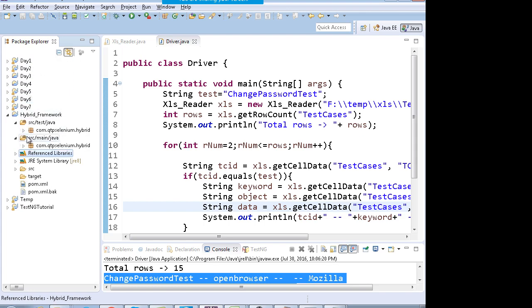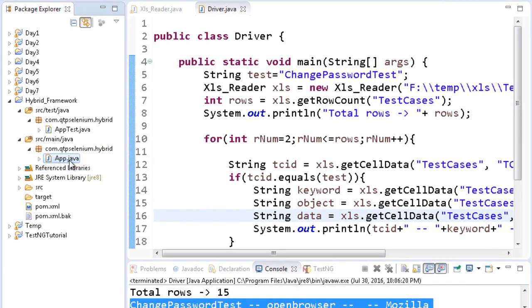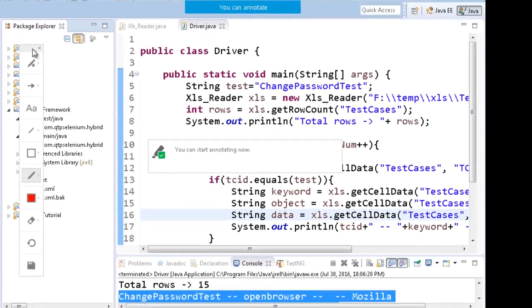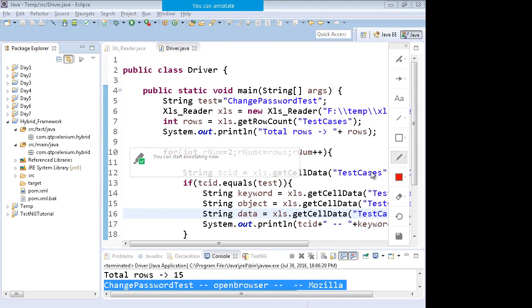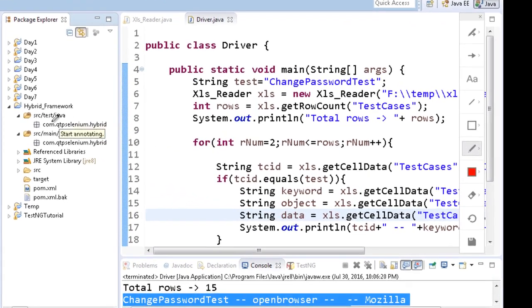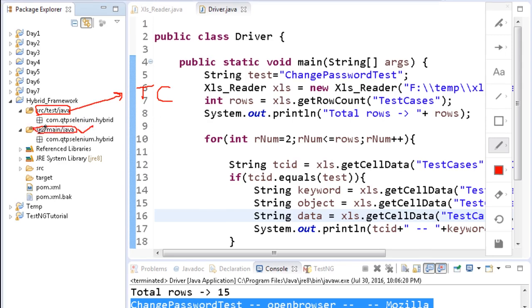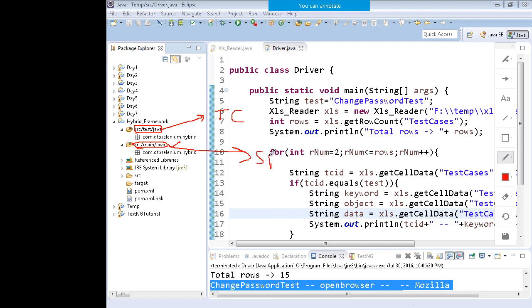There will be two source folders, src/test/java and src/main/java. You remove the App.java files, you don't require them. Now in a framework there are two types of files. One kind of Java files will hold your test cases. The other kind will hold the utility files. In src/test/java we will keep the test cases, and in src/main/java we will keep the supporting files.